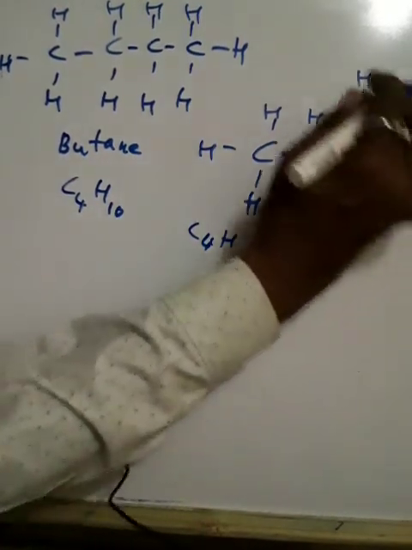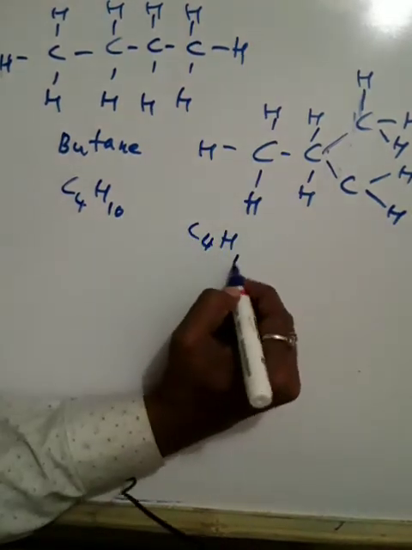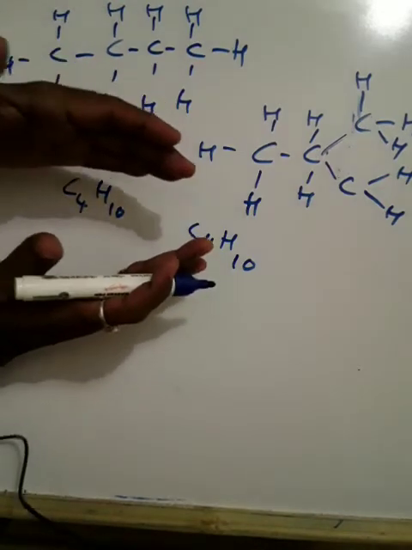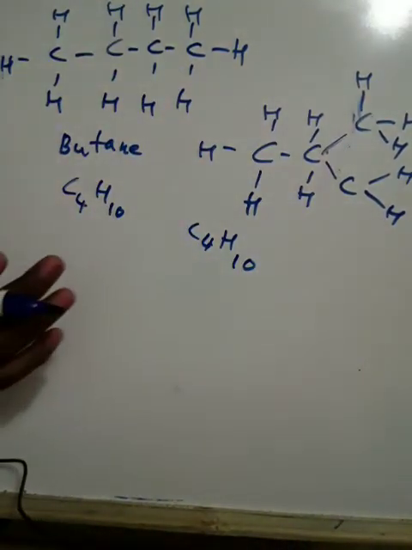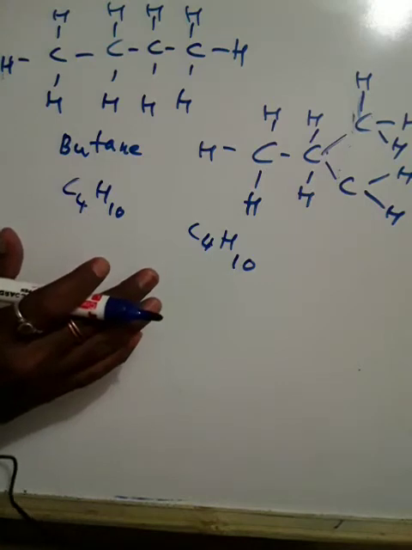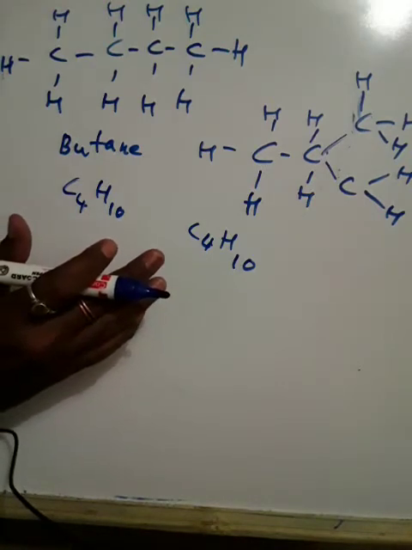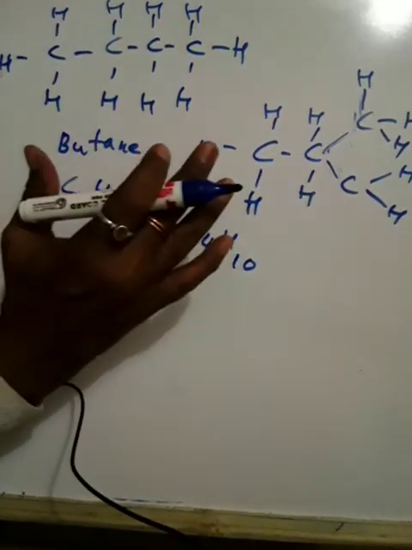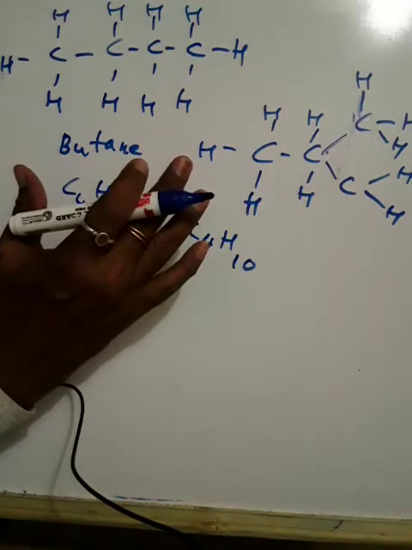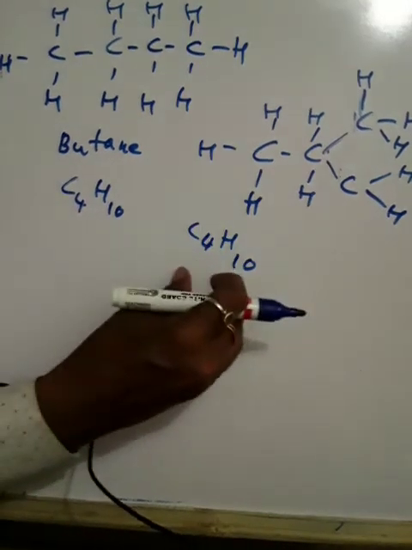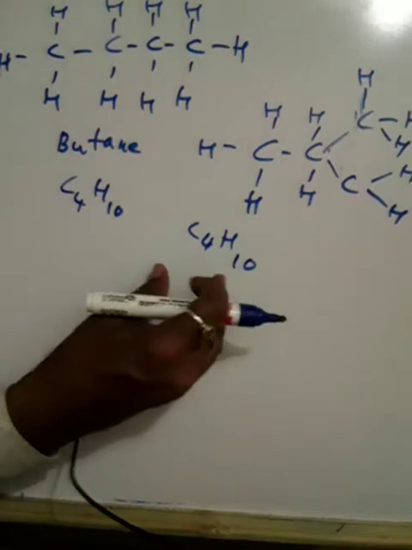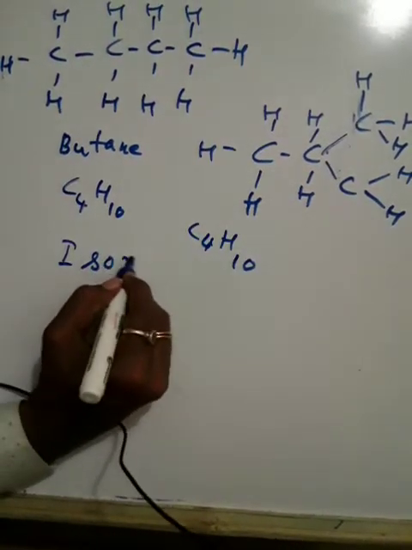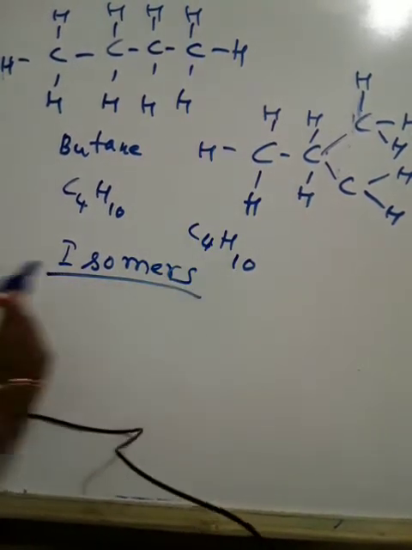One, two, three, 4, 5, 6, 7, 8, 9, 10. C4H10. So, if the molecular formula is the same, the compounds, see, here both of them are having the same molecular formula but different structural formula. Such compounds that have the same molecular formula but different structures are called isomers.